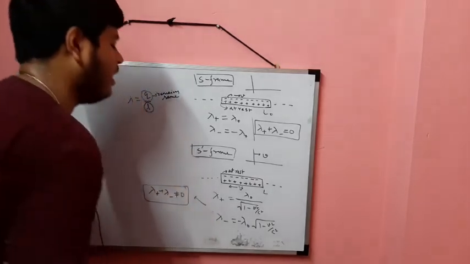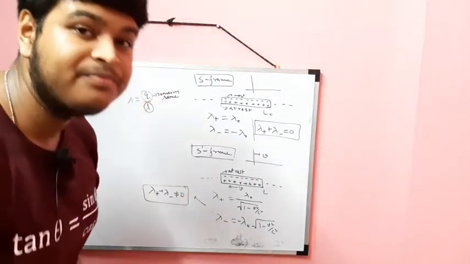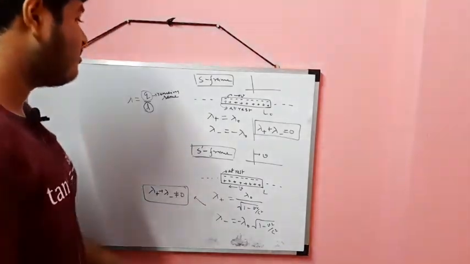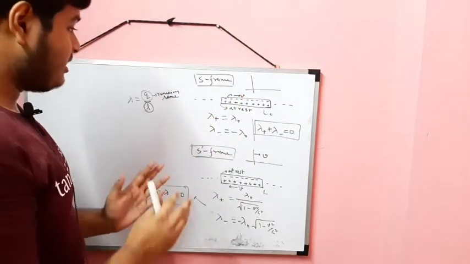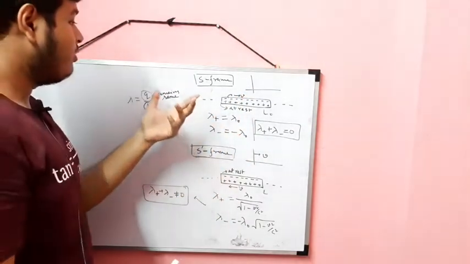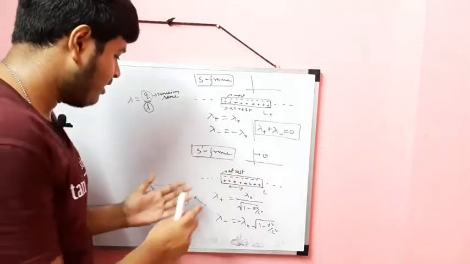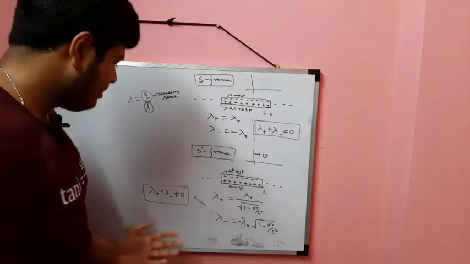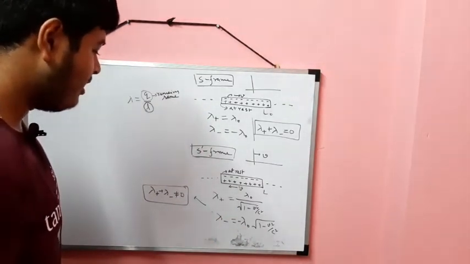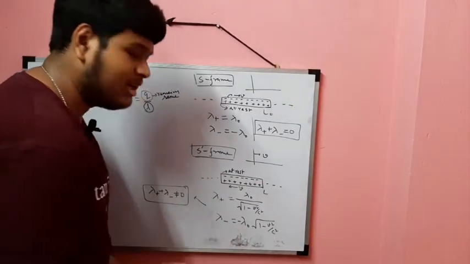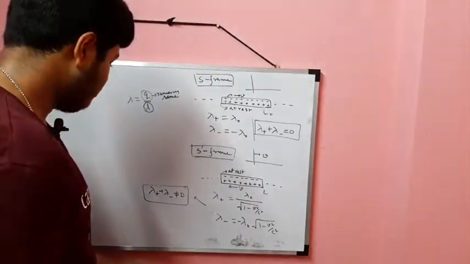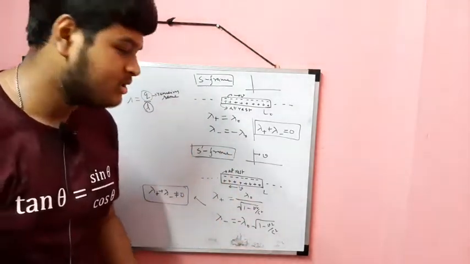That means the wire is charged here, but in the S frame it is neutral. So the same wire, if we look from the S frame, is neutral. If we look at this wire from the S prime frame, it is charged, and lambda plus is greater than lambda minus, so it is positively charged.